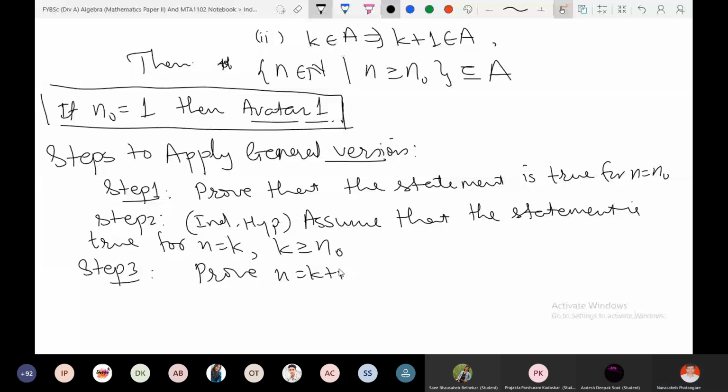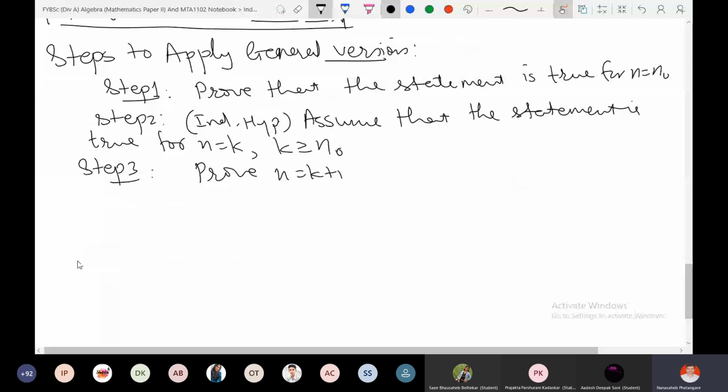Right, and then let us see some problem which needs this kind of induction, and then you can understand it better.